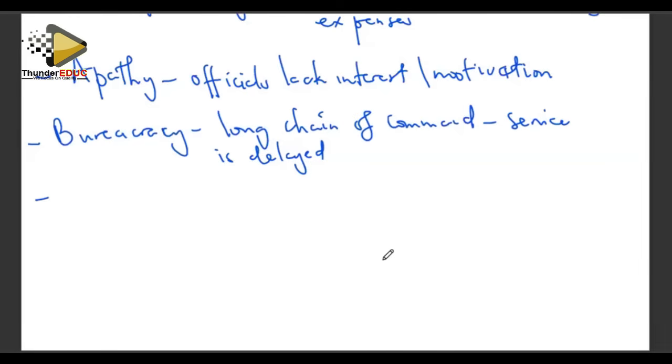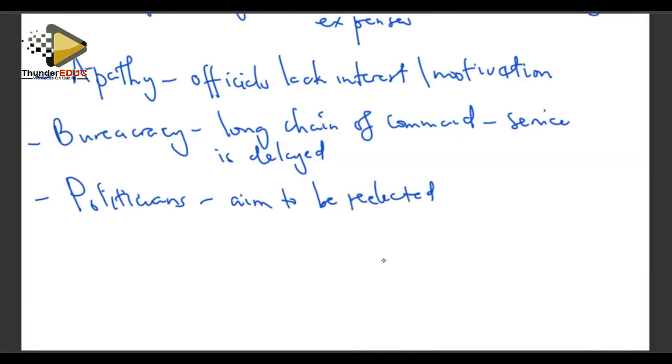Then we also look at the politicians. They're also another reason for the failure of the public sector. People who are politicians aim to be re-elected and have a short-term horizon.